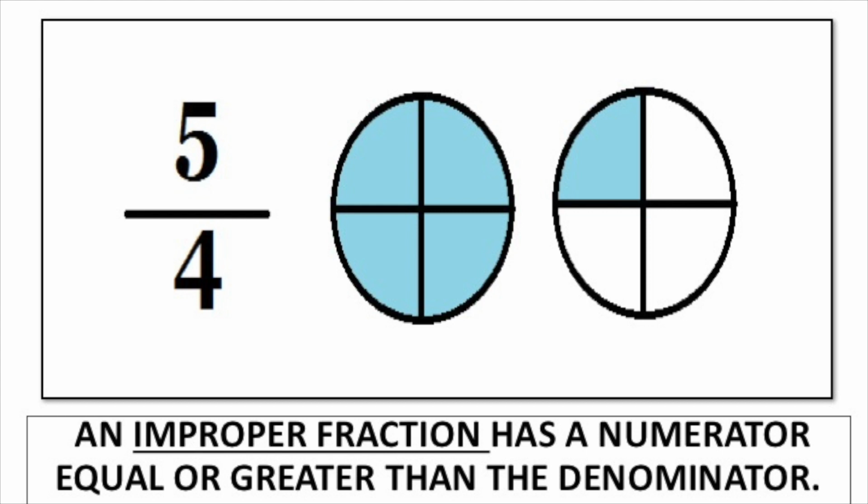Because how many parts? 1, 2, 3, 4. That's our denominator. But we have 5 as the numerator. You see, we've got an extra one here. So we have to say 5/4. And that's what we call an improper fraction.